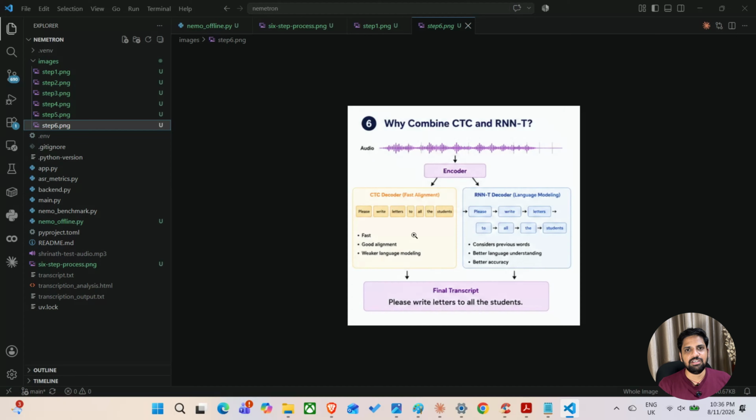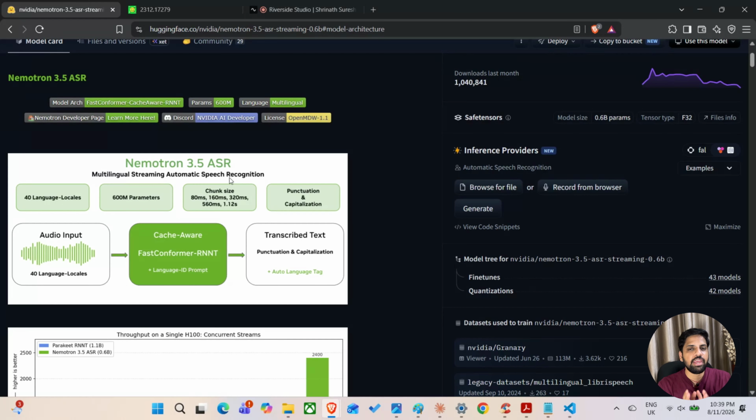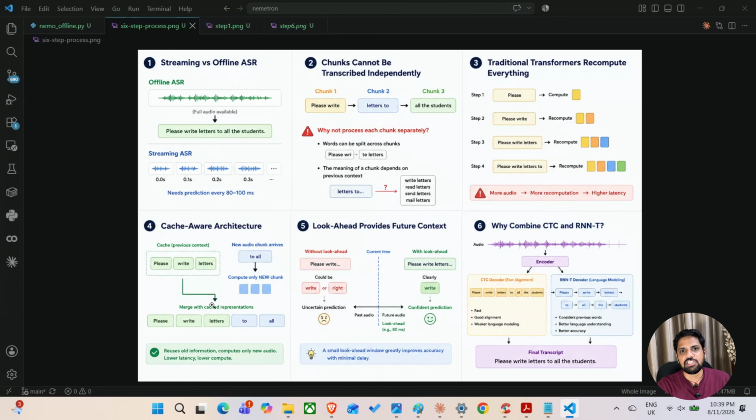In a nutshell, Nemotron 3.5 ASR has three magical steps. One is the cache-aware architecture, where it stores the representation of the previous inputs and reuses them when needed. Two, look ahead, which is a smaller window that helps for better predictions. And number three is the combined decoder, which provides better language modeling and predictions.